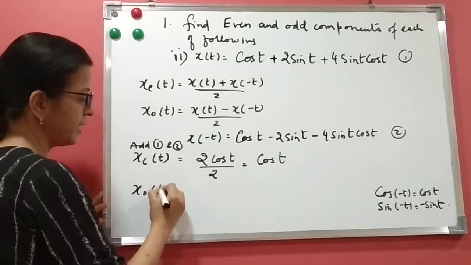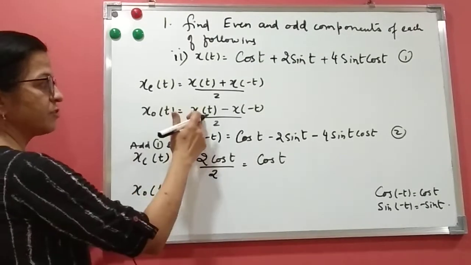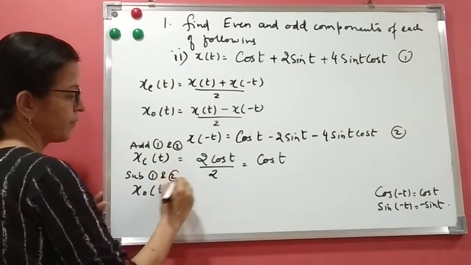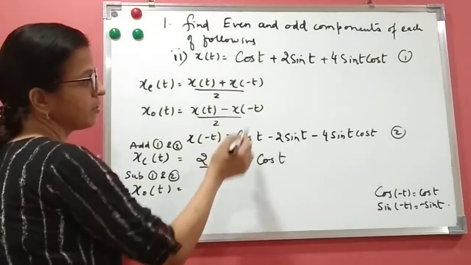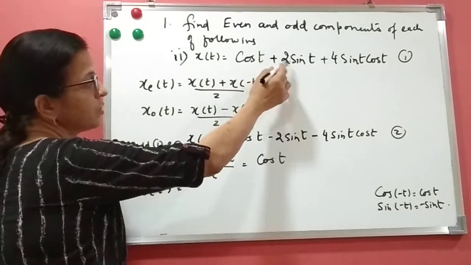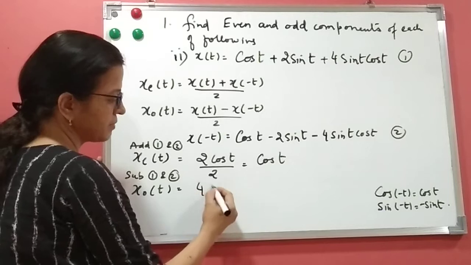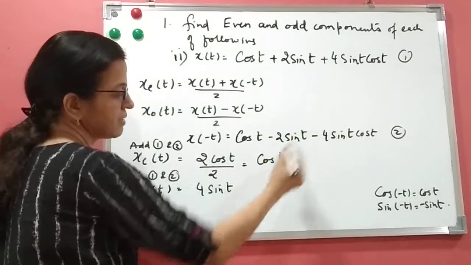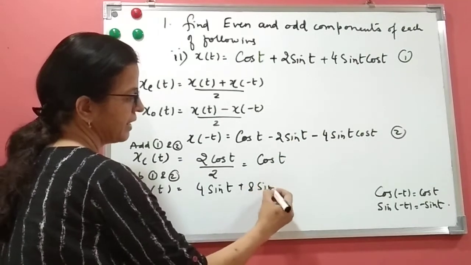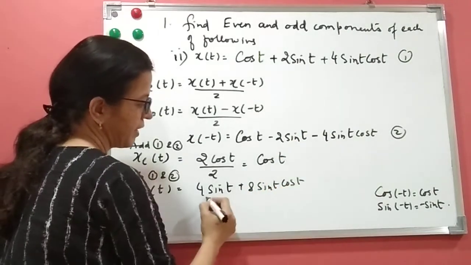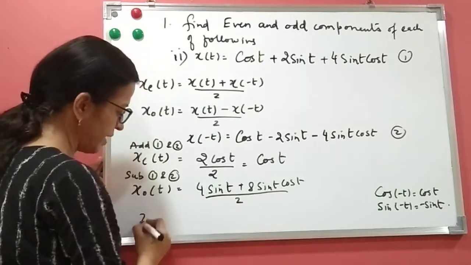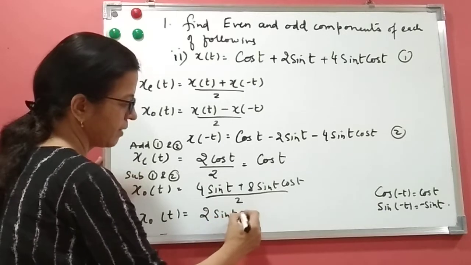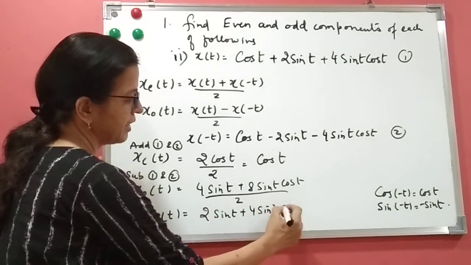What is x_o(t)? The formula says x(t) minus x(-t), so we'll subtract here, subtract 1 and 2. When you subtract, cos t gets cancelled, 0. 2 sin t minus 2 sin t becomes 4 sin t, plus 4 sin t cos t minus... becomes 8 sin t cos t divided by 2. When I divide by 2, what are you getting here? 2 sin t plus 4 sin t cos t.